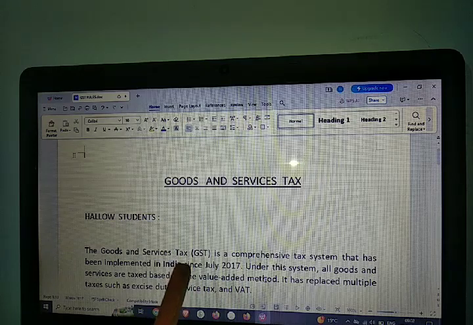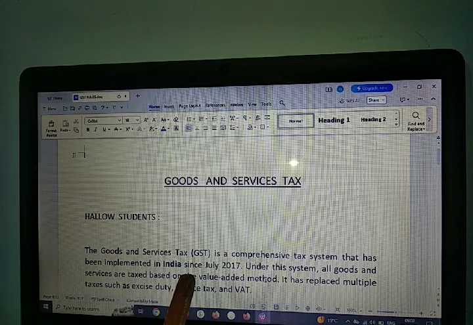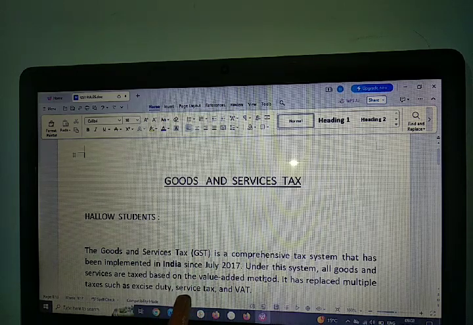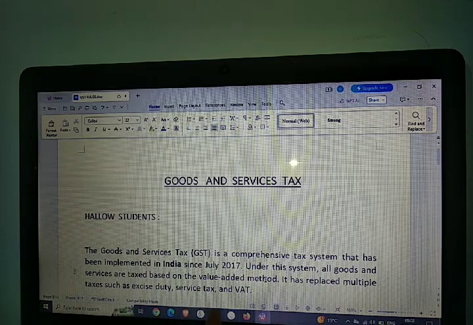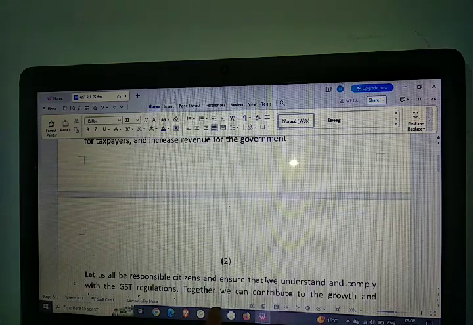You know that the Goods and Service Tax Act is a sea change in our sales tax level, excise duty, VAT and service tax, etc. All have been clubbed together under GST. Now we will slowly discuss what GST is and when it started. GST was started in the year 2017.